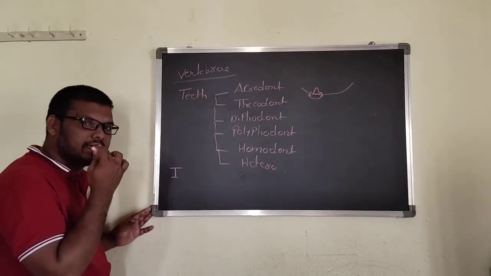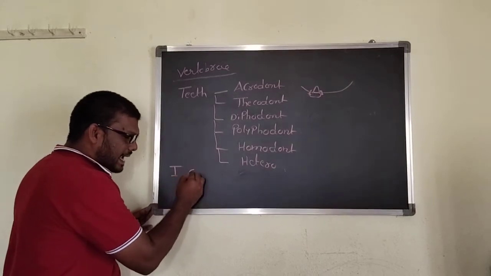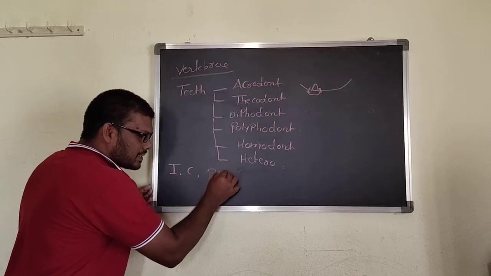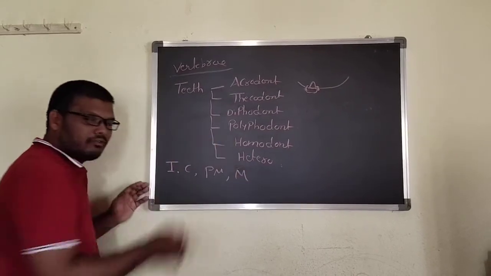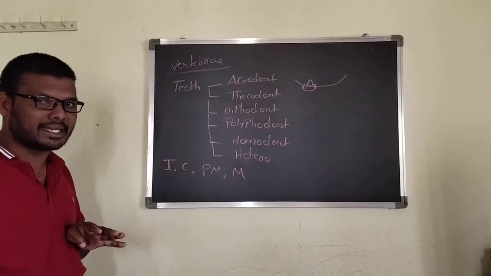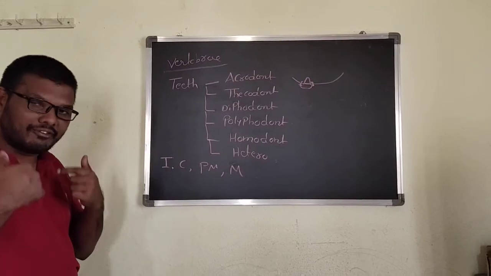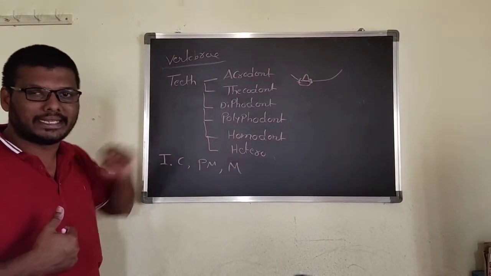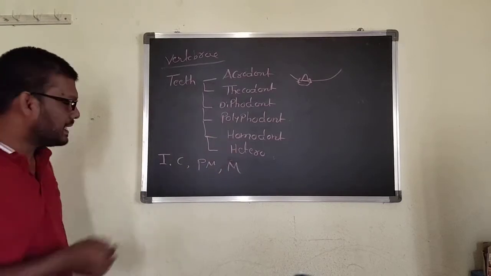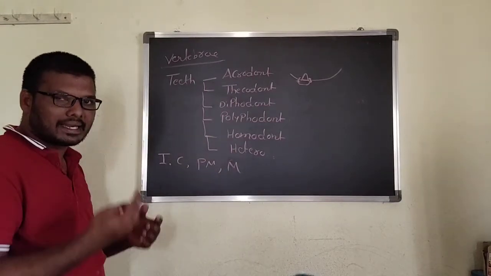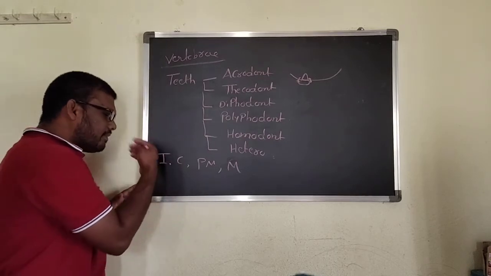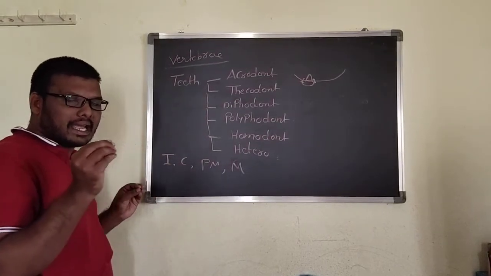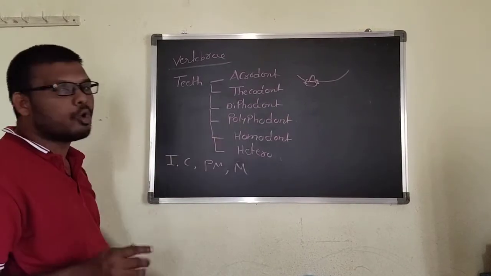You know, very familiar. For us, there are 4 types. Incisors. This one is the incisors. Canines, premolars, and molars. For us, 4 types of teeth are present. That's why our teeth are heterodont teeth. Homodont is the same type of teeth. In some organisms, they have either only incisors or only canines. That type of teeth is called homodont teeth.